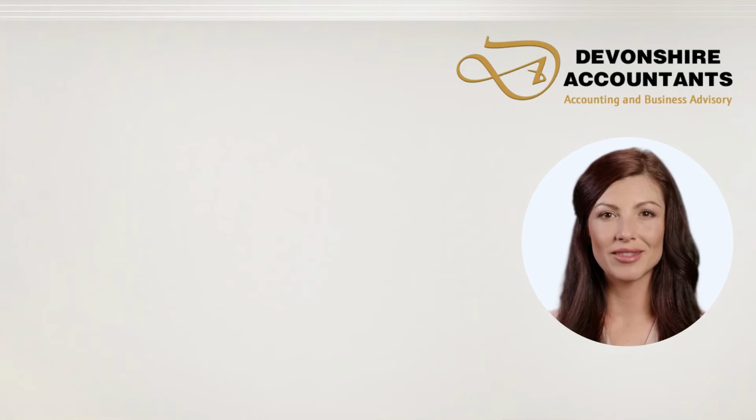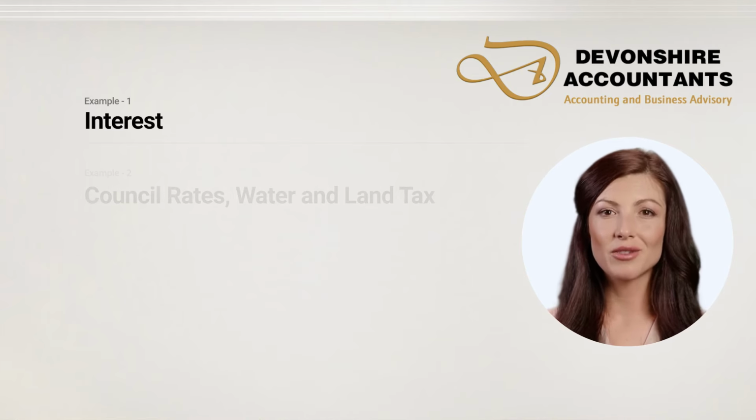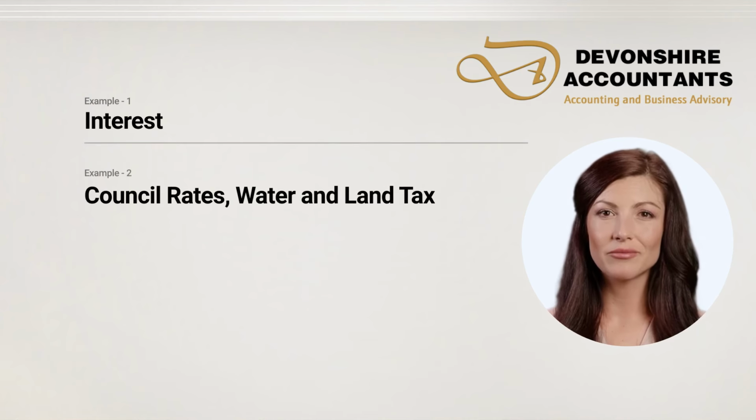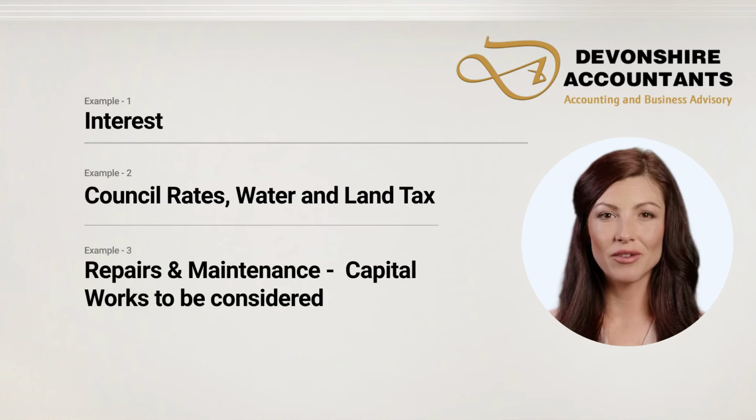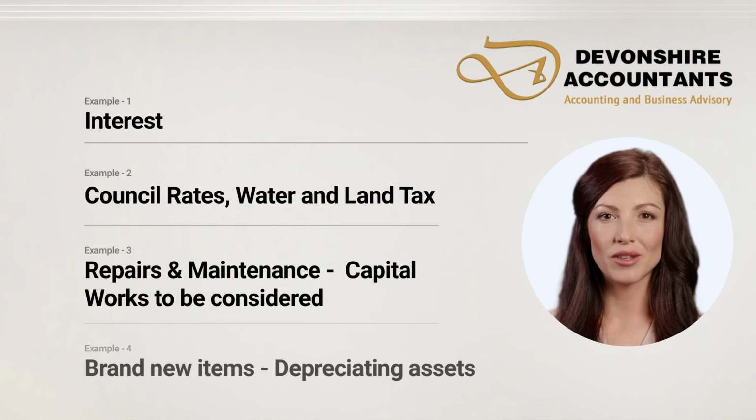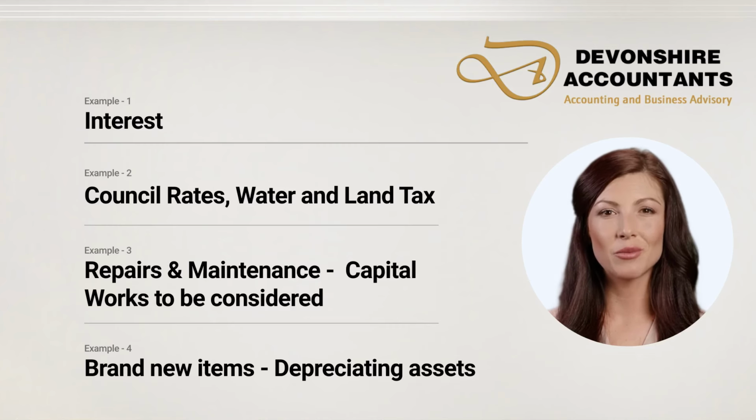However, the major expenses that can be claimed are as follows: interest on the loan on the property, council rates, water and land tax, repairs and maintenance of the property. However, any expenses that are capital improvements have to be claimed as capital works. If you purchase any brand new items for the property, then these are claimed as depreciating assets under capital allowances. At Devonshire Accountants, our team will be happy to go through the expenses in detail based on individual circumstances, and we can explain in detail the capital works and capital allowances under affordable housing.